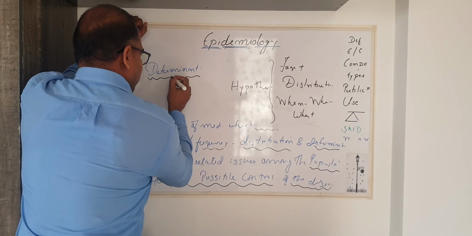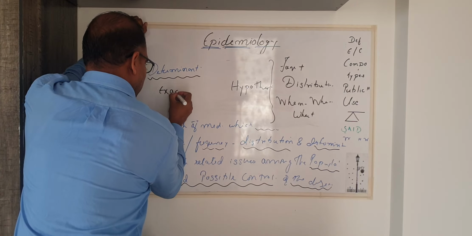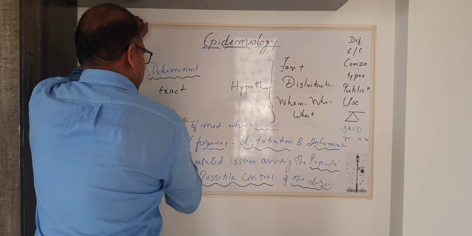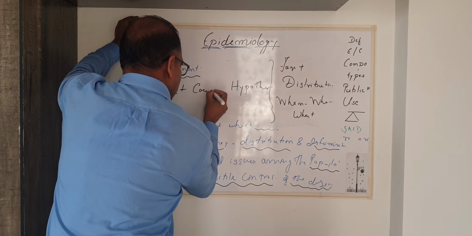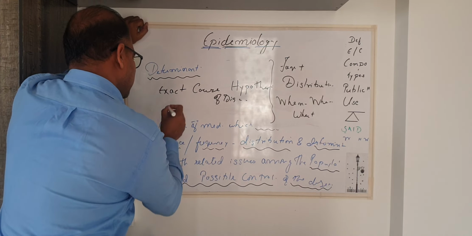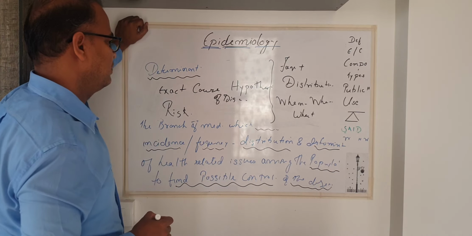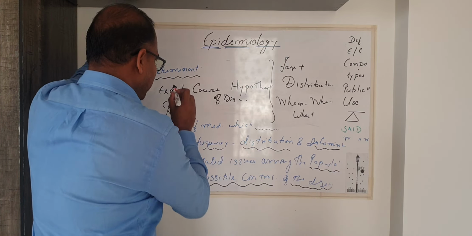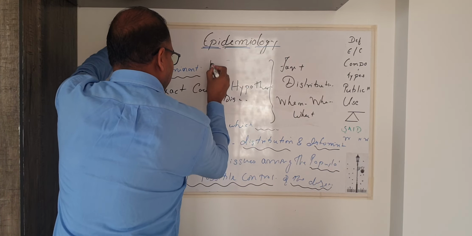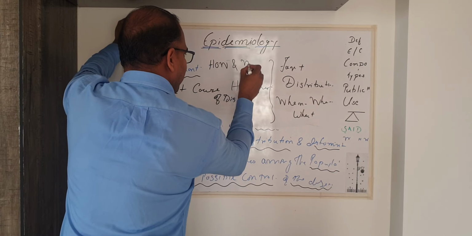Now, in the determinant, we reach a conclusion to get the exact cause of disease, the exact risk factor. It means with determinant we get the answer to the question how and why.